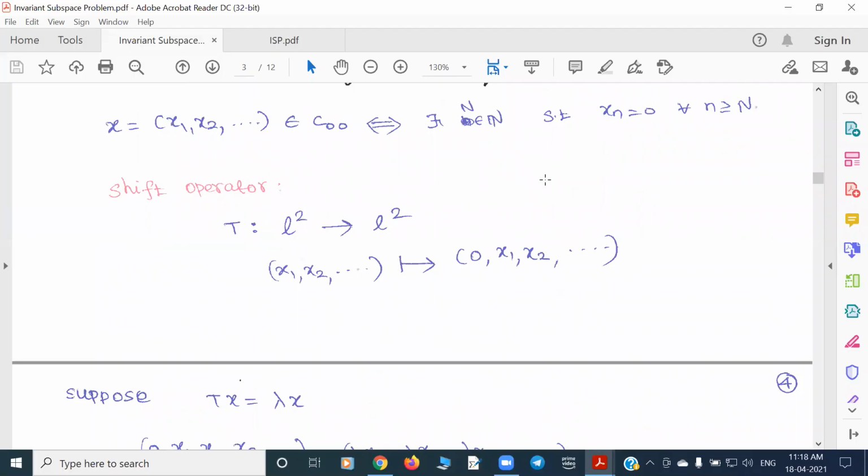So this does not have any eigenvalue means it does not have any one-dimensional invariant subspace. Okay. So now the next question: suppose it does not have a one-dimensional invariant subspace, but now you should have some proper subspace other than 0 or L2, other than the trivial spaces. Is there any non-trivial invariant subspace in this case? So that's the question.